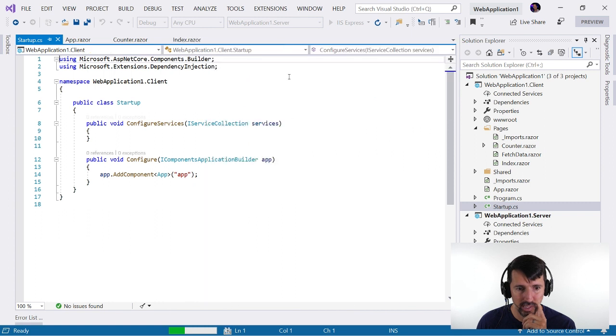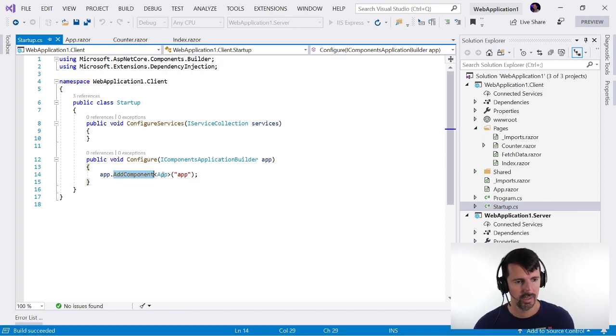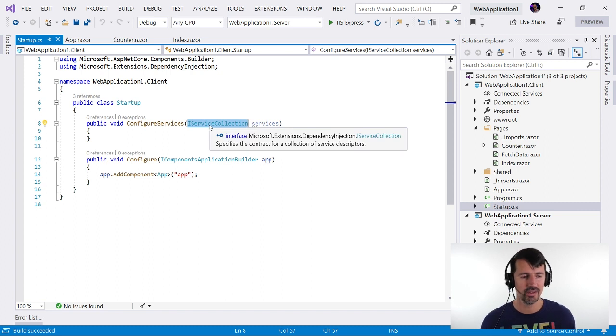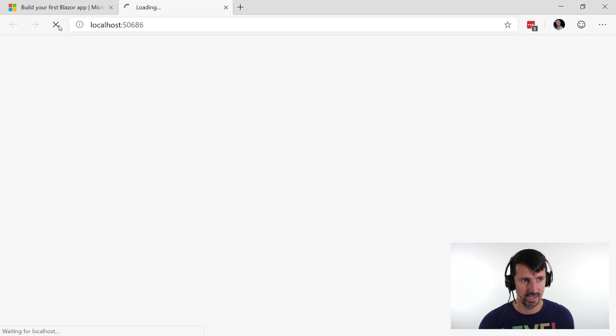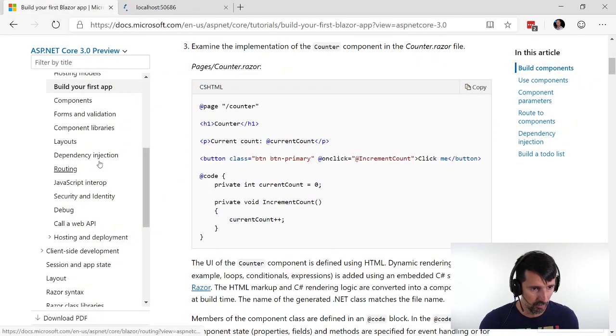Ooh, is this DI? Does Blazor have built-in DI? Because we have this add component app, and I see IServiceCollection. That is dependency injection. And oh my god, I'm going to love Blazor so much more now if that is DI. It is.